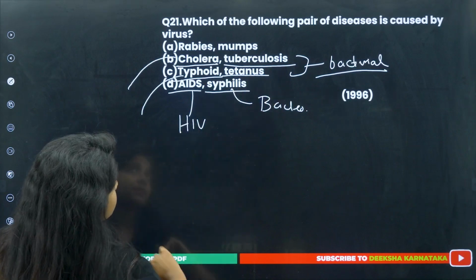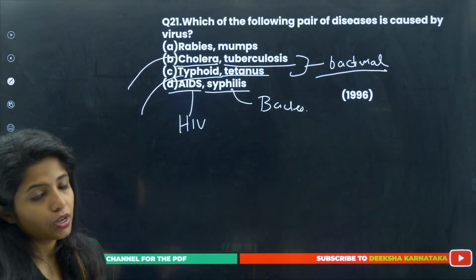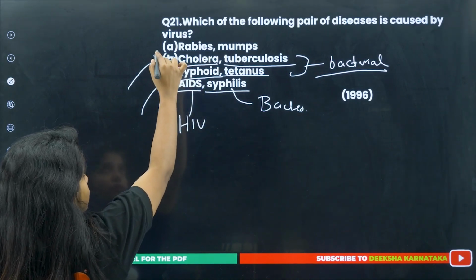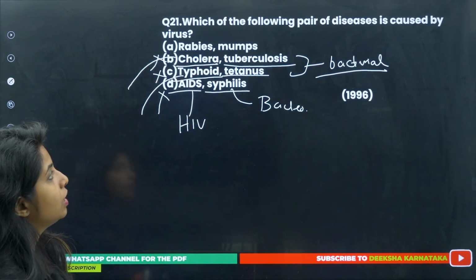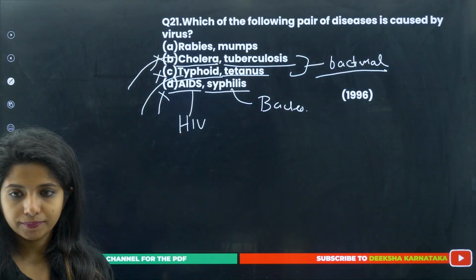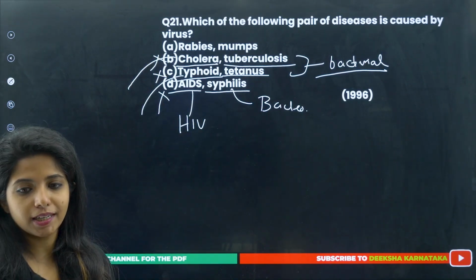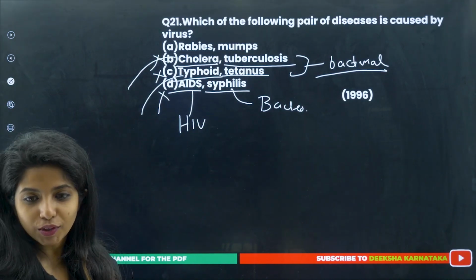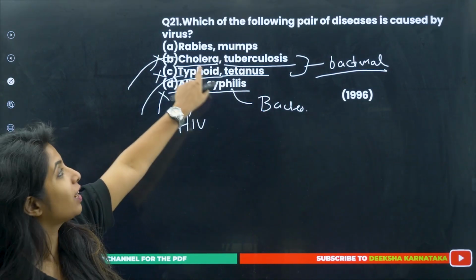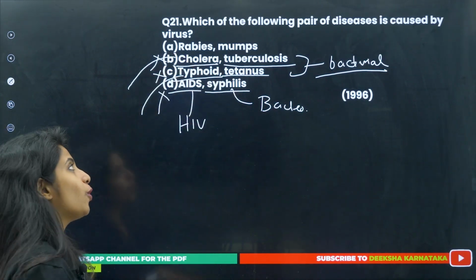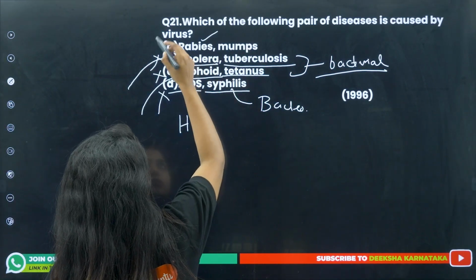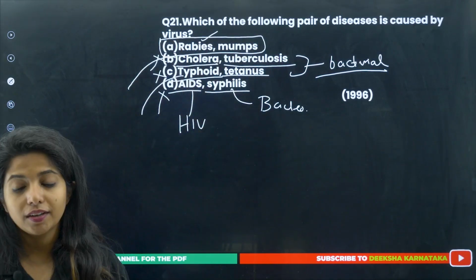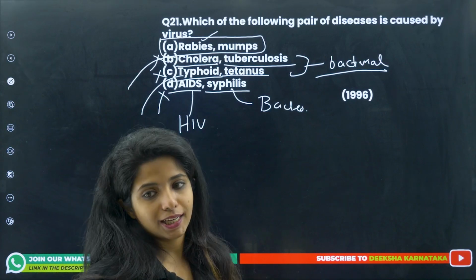Now your question is, which among them is caused by virus? So obviously this will be wrong because only one viral disease is there. This is also wrong, this is also wrong. We are left with rabies and mumps. Both of them are not given in your NCERT textbook, but all these other things are there in your NCERT textbook. So if you know all of this, you can give out the answer, that is this one. Or if you already know that rabies is caused by the rabies virus and mumps by another one, this is the correct answer. This came in the year 1996. It can be repeated anytime.